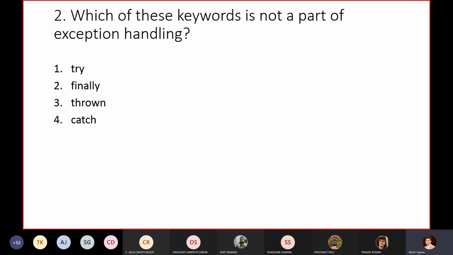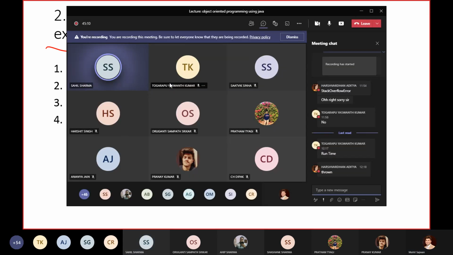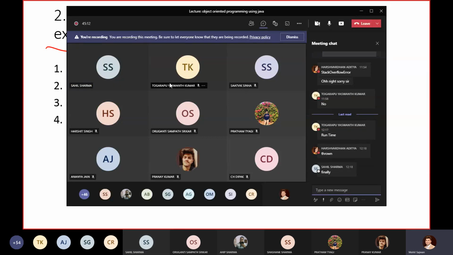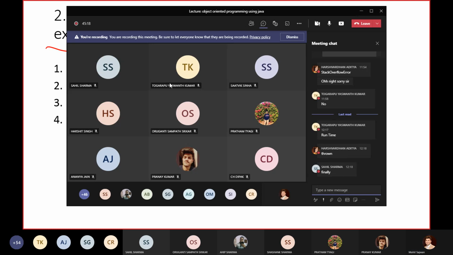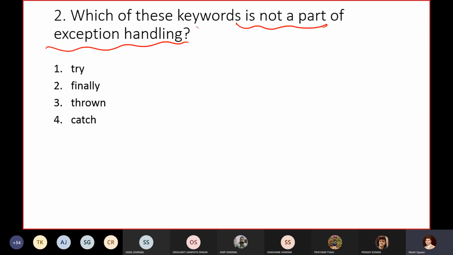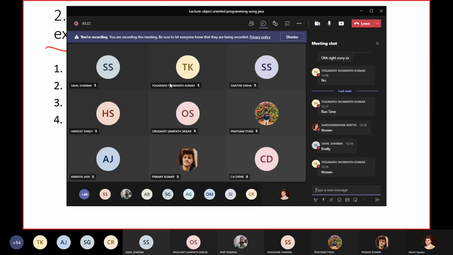Now, which of these keywords is not a part of exception handling? Finally, 1, 2, 3, 4. Just write down the correct answer. So I got one answer from Harshvardhan, that is thrown. Sahil posted finally. What about others? Okay, thrown.